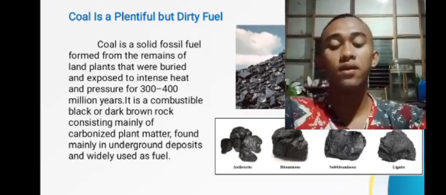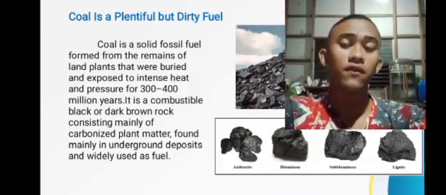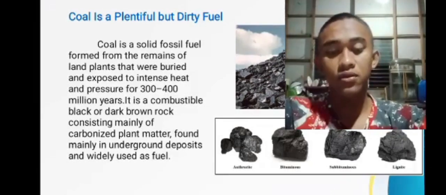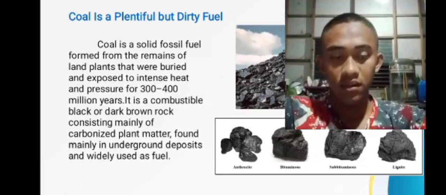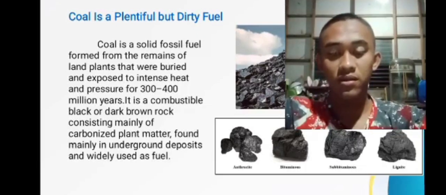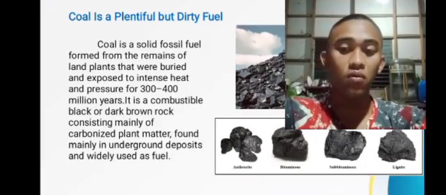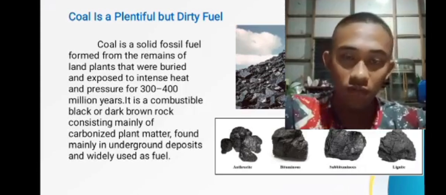So coal is one of the most abundant fossil fuels on Earth, primarily used for energy production. It is formed from ancient plant matter that was buried and subjected to intense heat and pressure over millions of years. So as you can see, there's a picture